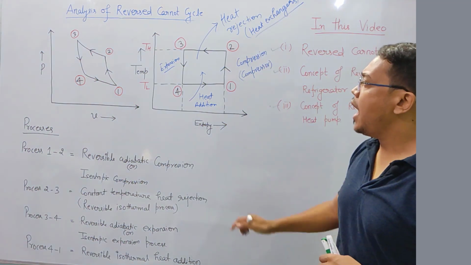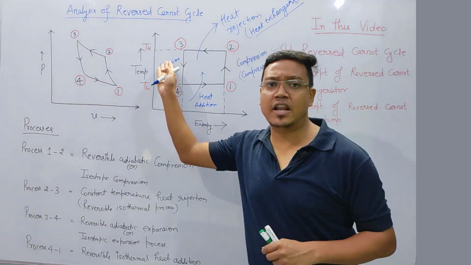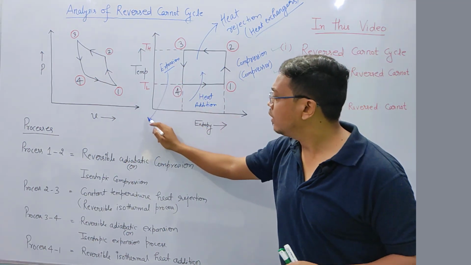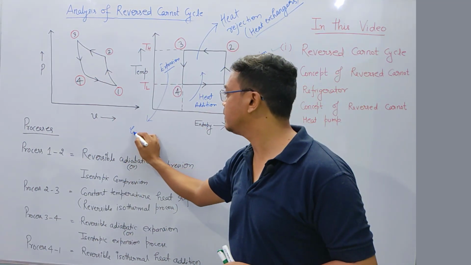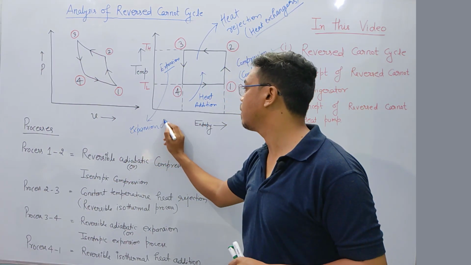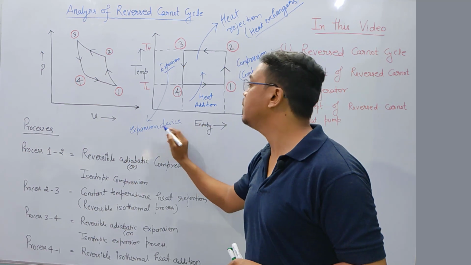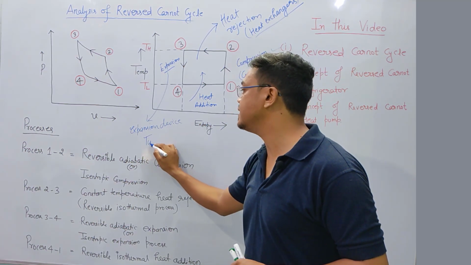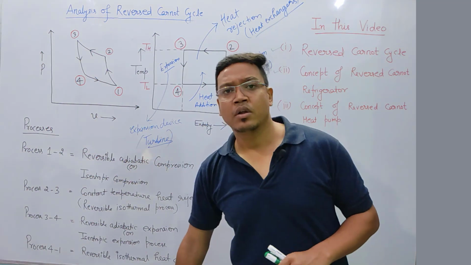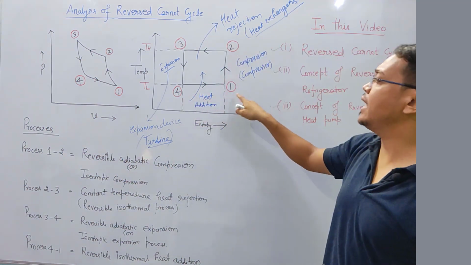Okay, and expansion process will occur in expansion devices. Maybe turbine, you also can say turbine. Okay, 4 to 1 again heat addition.